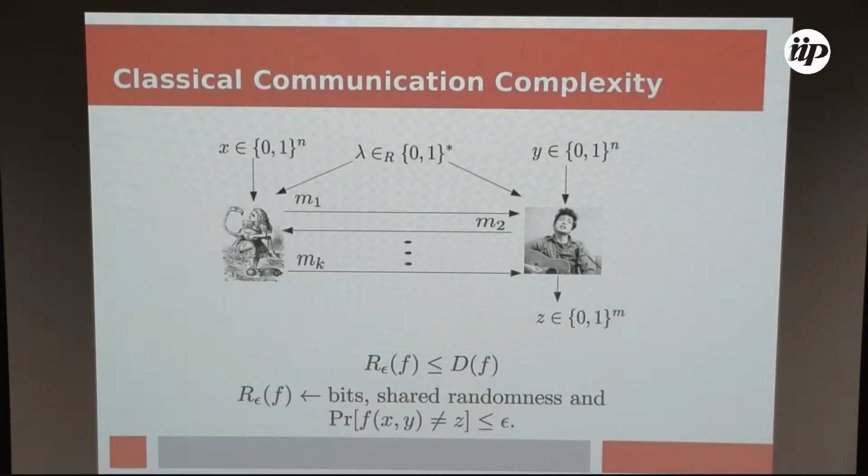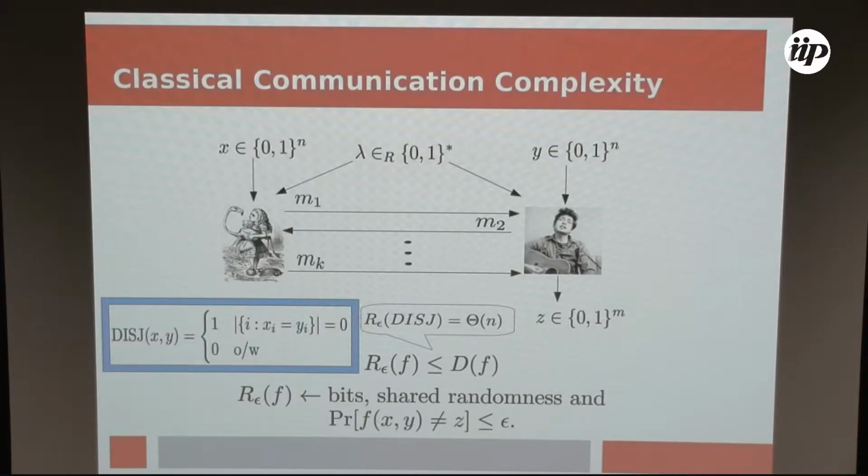And of course, a deterministic protocol is a particular instance of a probabilistic protocol that uses no randomness. So this is an upper bound. And already for this model, we have infinite separations. For example, for the equality, with a constant number of bits, there is a random protocol that computes with bounded probability of error the equality function.